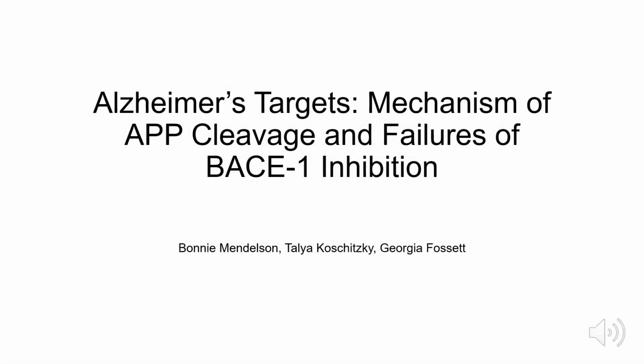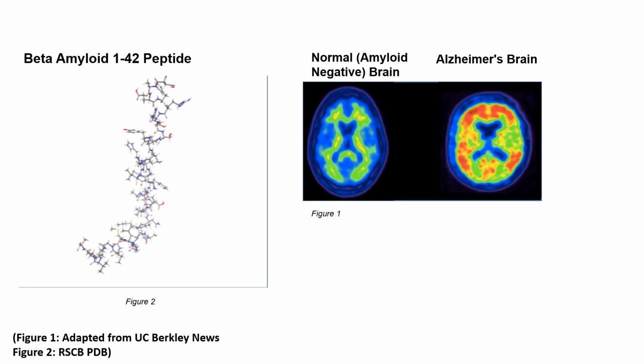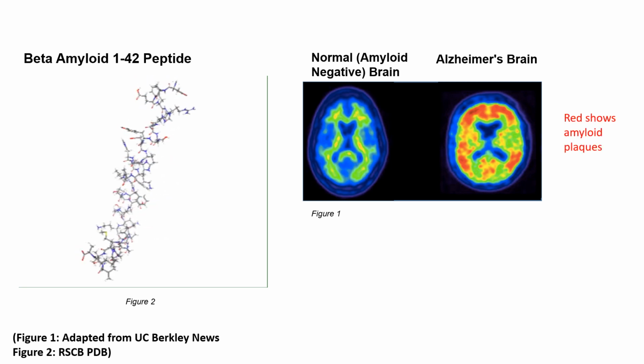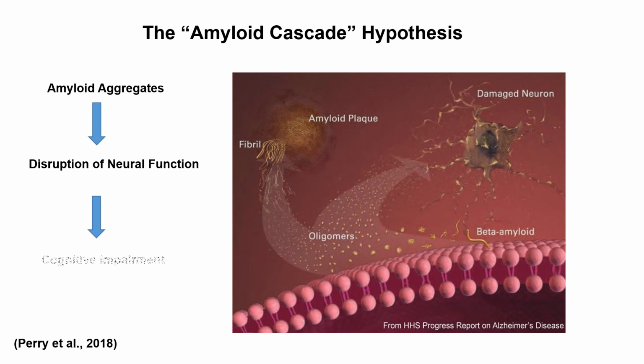Alzheimer's targets, mechanism of APP cleavage and failures of BACE-1 inhibition. One of the most defining features of Alzheimer's disease is aggregations of the beta amyloid protein in the brain. For over a decade, the dominating hypothesis has been that these aggregates cause Alzheimer's disease by driving tau phosphorylation, tangle formation, synaptic loss, neuronal death, and ultimately cognitive impairment.